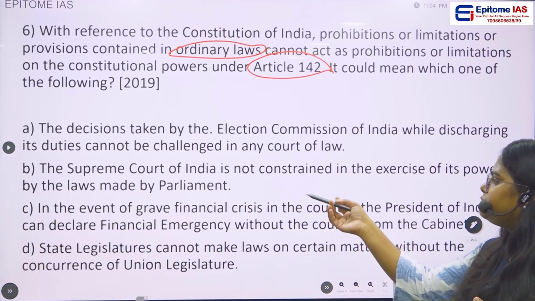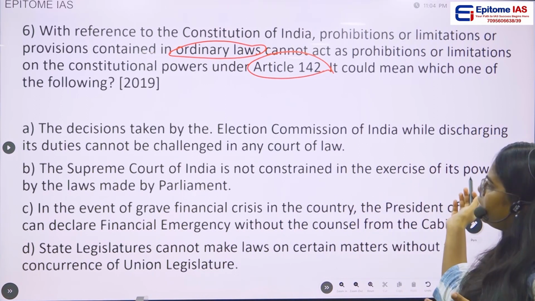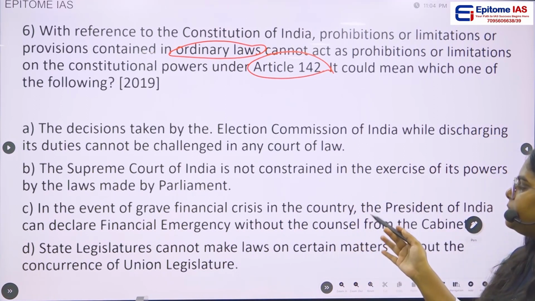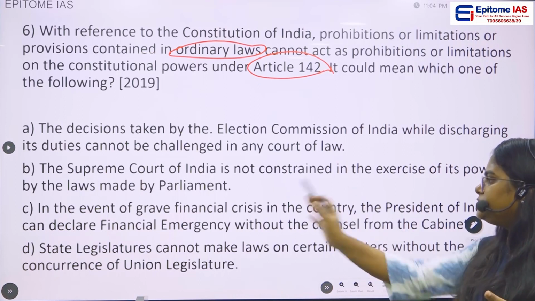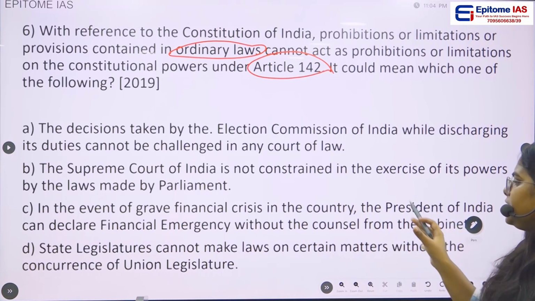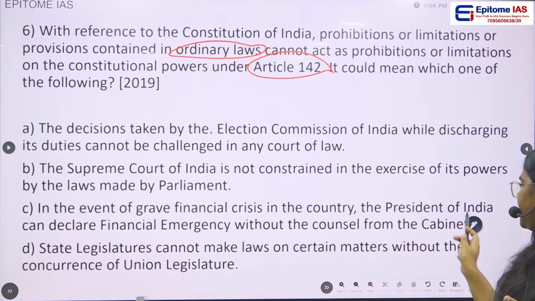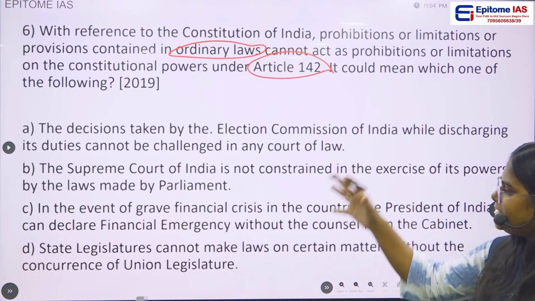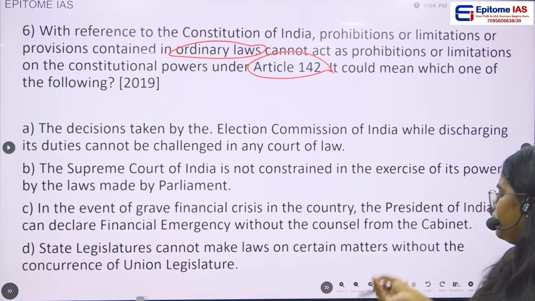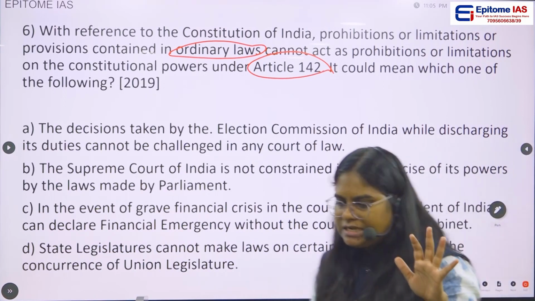Option B, the Supreme Court of India is not constrained in the exercise of its powers by the laws made by the Parliament. Option C, in the event of grave financial crisis in the country, the President of India can declare financial emergency without the counsel from the Cabinet. Option D, state legislatures cannot make laws on certain matters without the concurrence of the union legislature.